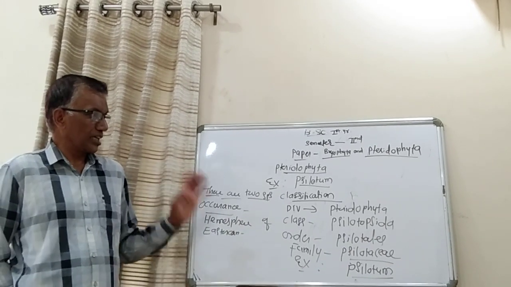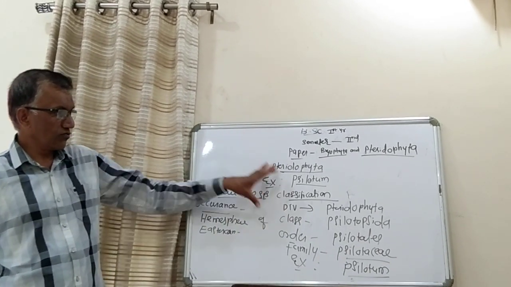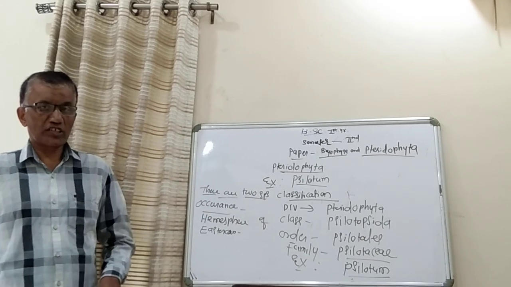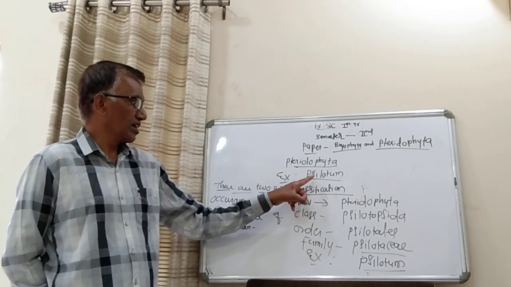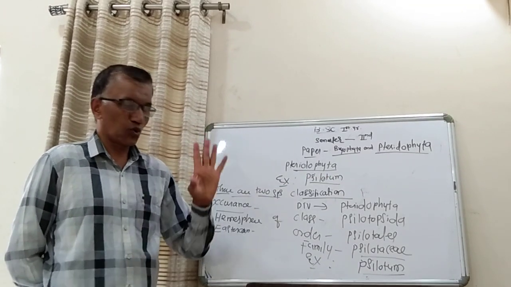Today we are going to deal with the systematic position or classification of Psilotum. Here the P is silent, P-S-I-L-O-T-U-M, Psilotum.